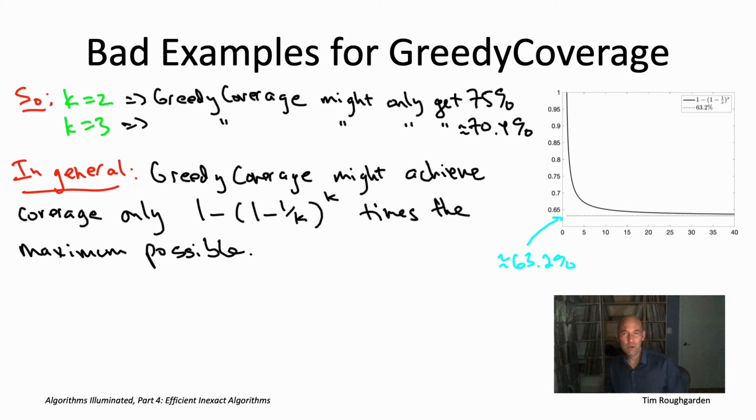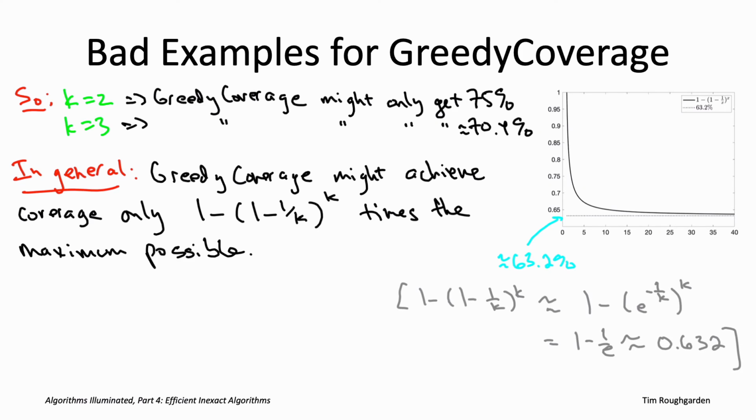So some of you may be wondering, what is up with this? Why is this thing asymptoting at 63.2%? What's going on is that as k grows large, 1 over k is growing small. And in general, for small x, the two quantities 1 minus x and e to the minus x are very similar. I encourage you to just plot that and see it yourself. 1 minus x is going to be the straight line, and e to the minus x is going to be this curve which kisses that straight line exactly at 0. So if you're close to 0, they're very close to each other.